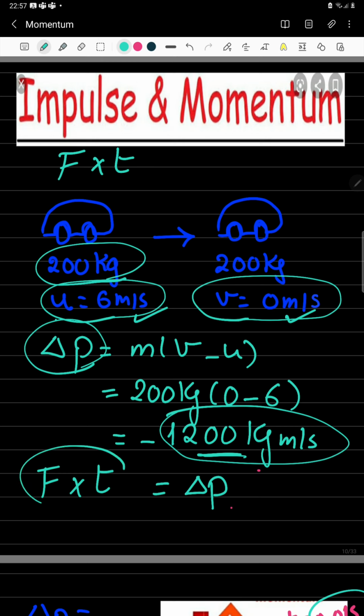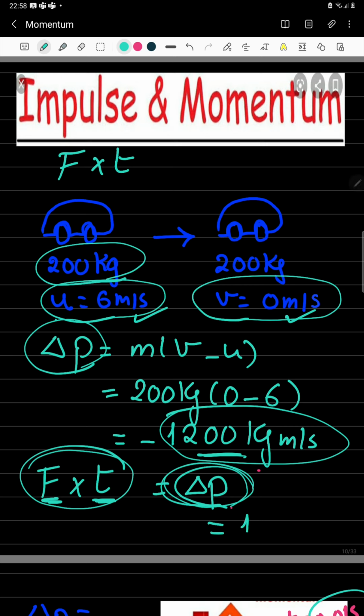So the impulse is the same as the change in momentum. The force multiplied by the time for which it was acting is equal to the change in momentum. So for this body which has experienced a change in momentum of 1,200 kilogram meters per second, it was affected by a force that acted for a time interval on it, causing a change in momentum equal to 1,200.